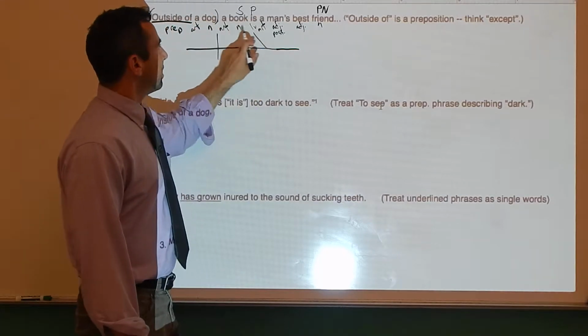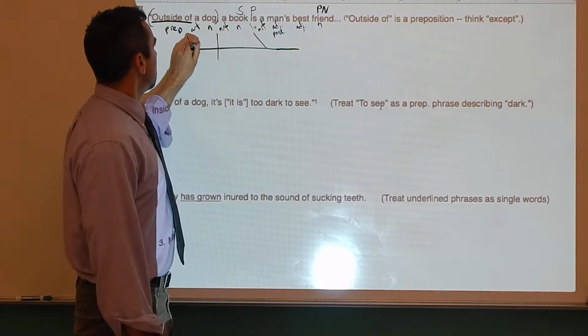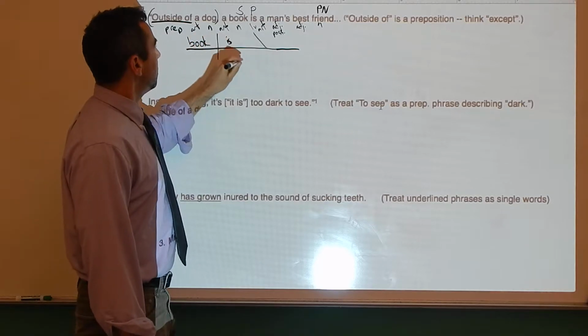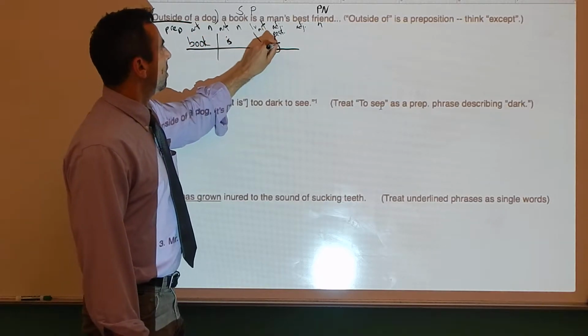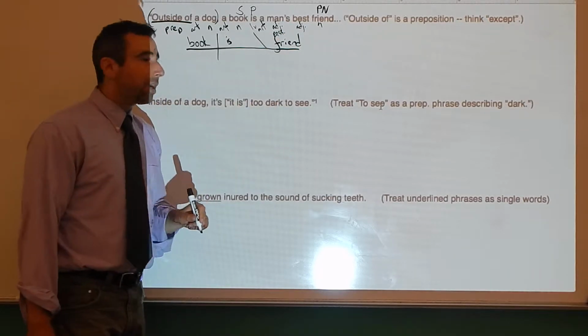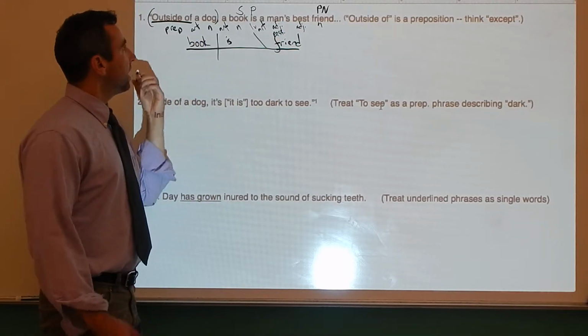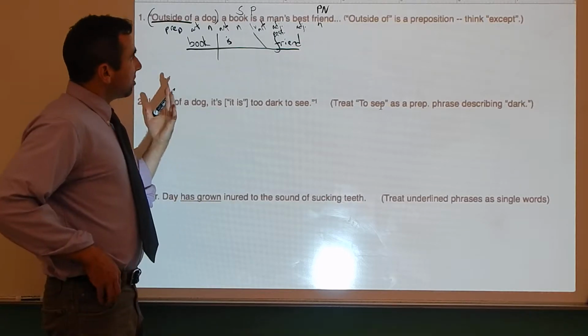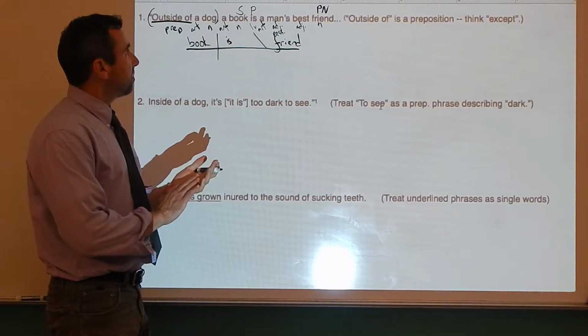And we put the parts of sentence on the main line. Book is friend. Now, here we've got this prepositional phrase. Where does it go? Outside of a dog, a book is a man's best friend.